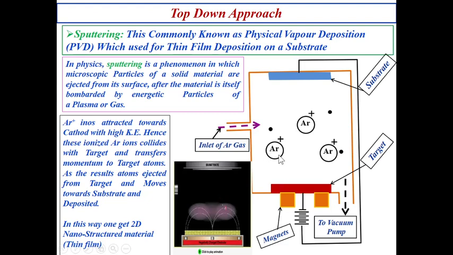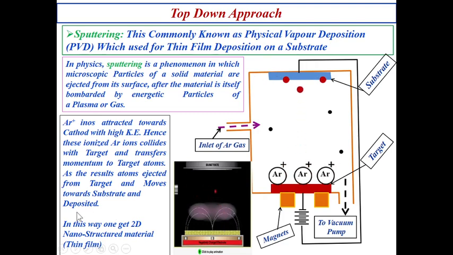What I told, these will be attracted with high kinetic energy. Hence, these ionized argon ions collide with the target and transfer momentum. When it strikes the target, it transfers all its momentum to the target atoms. As a result, atoms are ejected from the target, move towards the substrate and are deposited.